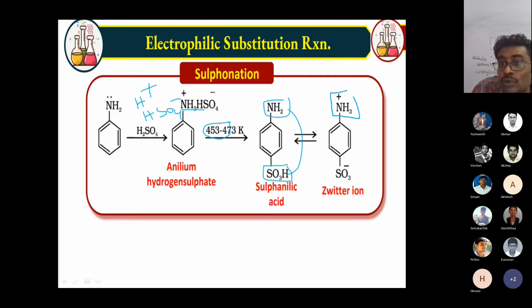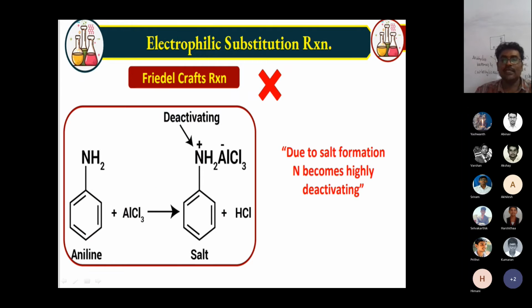It means two charges on the same molecule, one a positive charge and one a negative charge. This is called a Zwitter ion. When the same molecule contains both a positive charge and a negative charge, it's called a Zwitter ion.